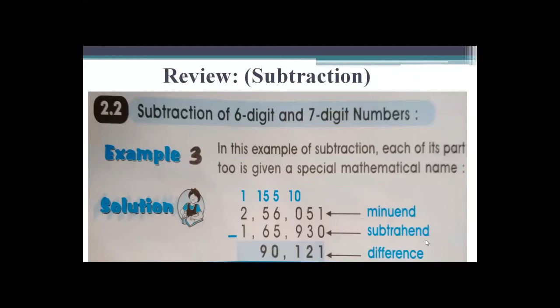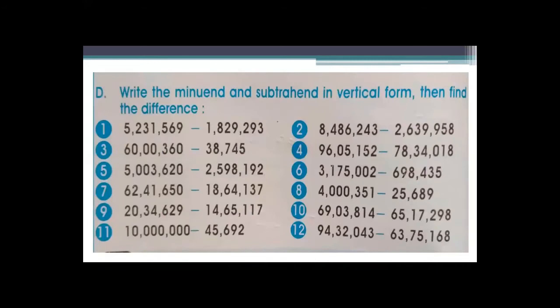If you have any question regarding yesterday's teaching, you will ask me at the end. Okay? Now move to today's lesson. Part A, part B, and part C of exercise 2.1 were done yesterday. Today we are starting part D. This part is also done in your fair copy using a pen.